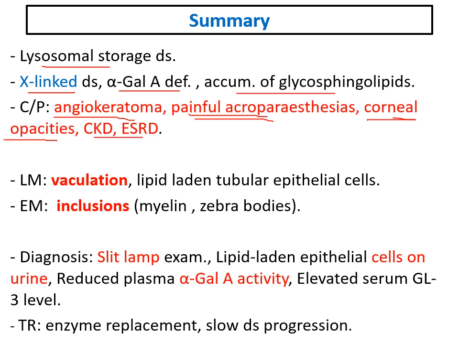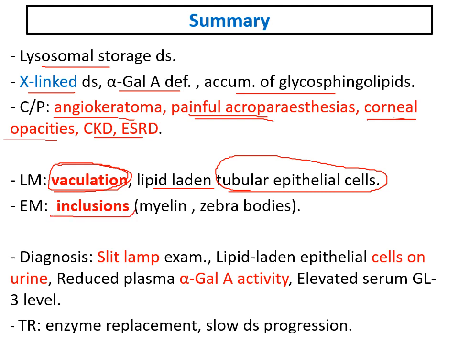Renal biopsy in light microscope, don't forget the vacuolation or vacuoles, especially in the visceral epithelial cells of the glomeruli. Also, we will find lipid-laden tubular epithelial cells. As we said, tubular epithelial cells are infiltrated by these glycosphingolipids and can be shed and found in urine. Electron microscopy, don't forget inclusions in the lysosomes. Inclusions are arranged in concentric patterns, so they are called myelin figures, or in parallel pattern, so they are called zebra bodies.